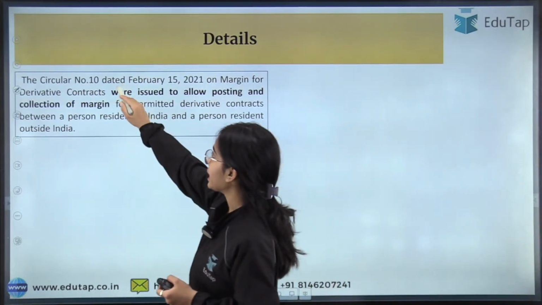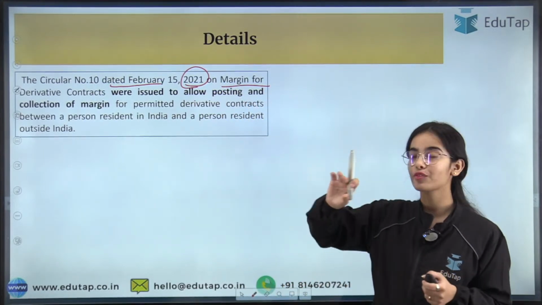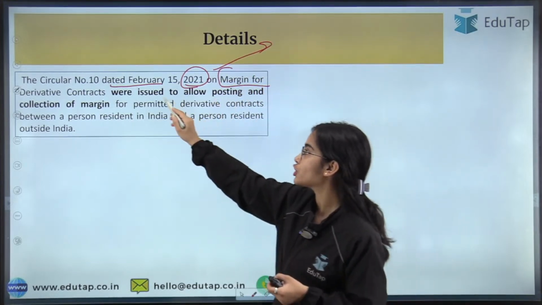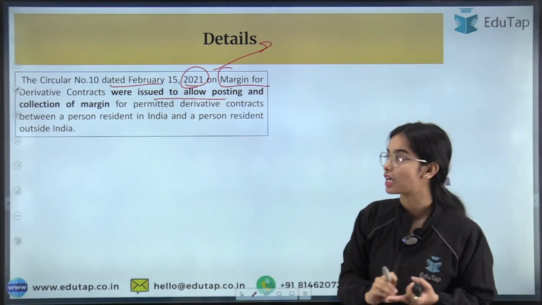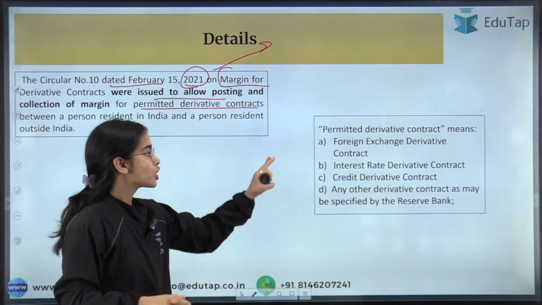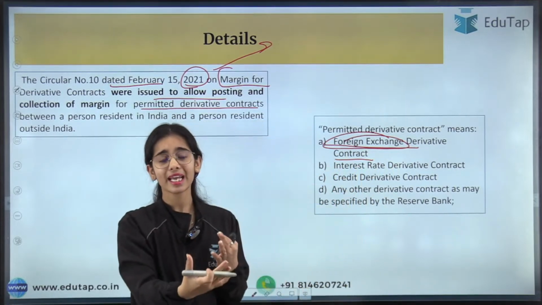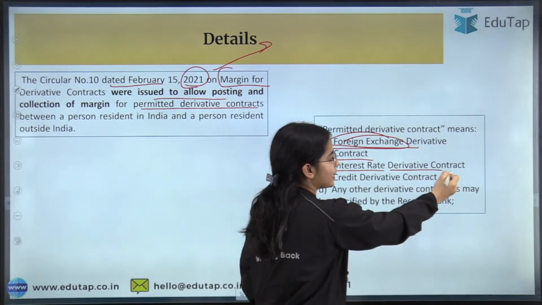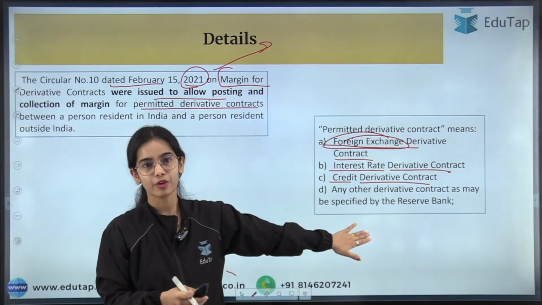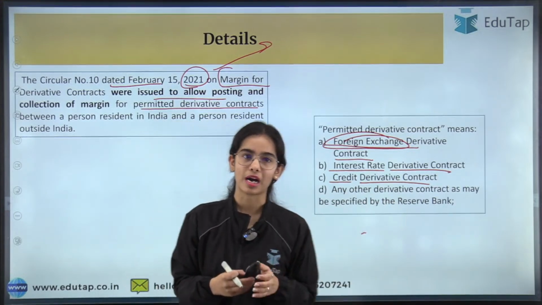So the circular number 10 dated February 2021 on margin for derivative contracts. In 2021, there was the release of these guidelines on the margin for derivative contracts. They were issued to allow posting and collection of margin for permitted derivative contracts. So what are the permitted derivative contracts? They are the foreign exchange derivative contracts, the interest rate derivative contracts as well as the credit derivative contracts. So these are the permitted derivative contracts, or any other derivative contract as may be specified by the Reserve Bank of India.